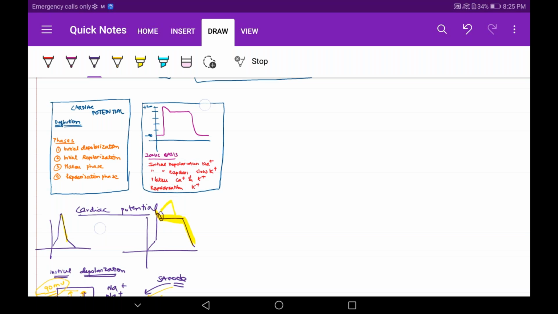One second, guys. Check once again. Stop your screen sharing and join back again. No, we can't see anything you're writing.